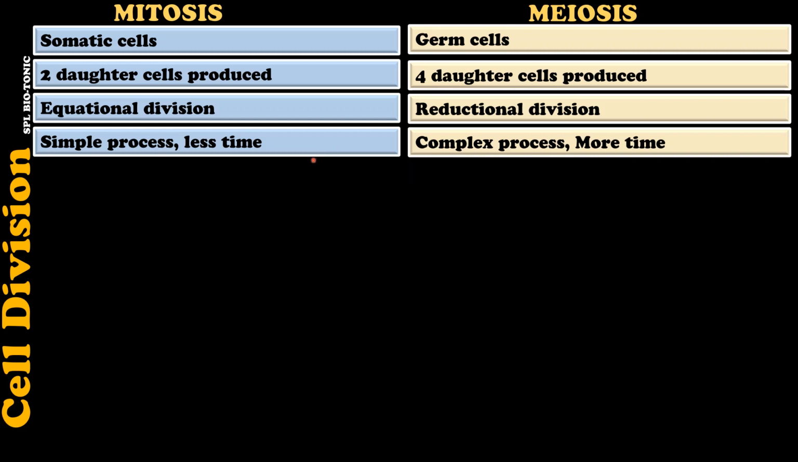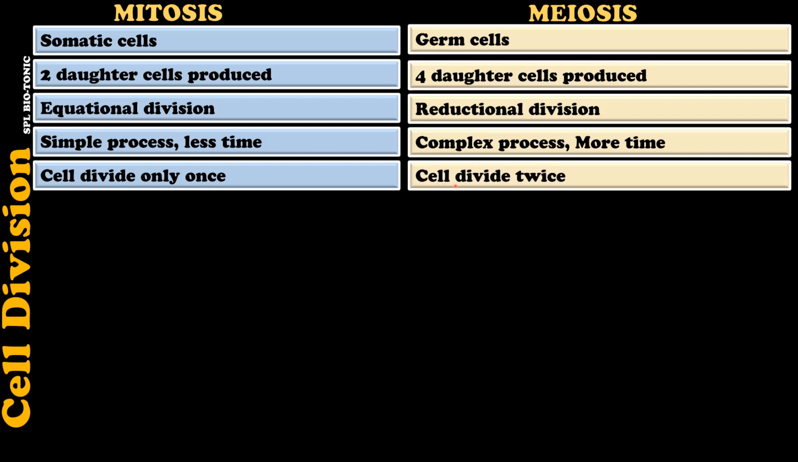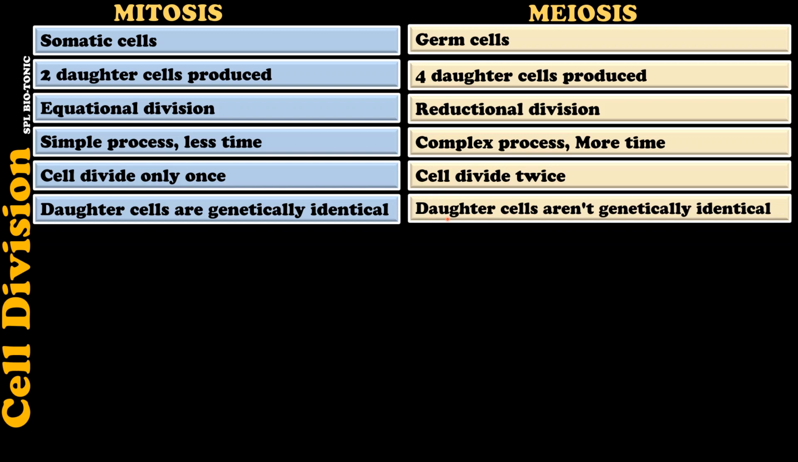Students, in case of mitosis, the cell divides only once, whereas in case of meiosis, cell divide twice, that is, first in meiosis 1 and second is in meiosis 2. The daughter cells which are produced at the end of mitosis are not only genetically similar to each other, but also they are similar to the parent cell. In case of meiosis, all four daughter cells are genetically different from each other and even they are different from